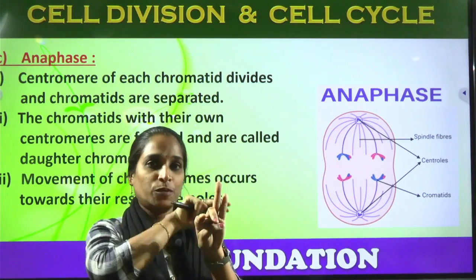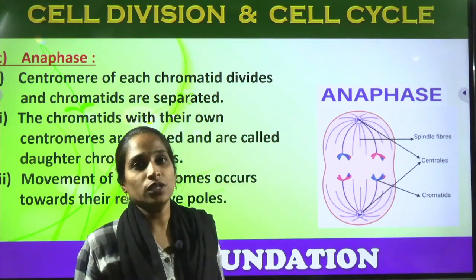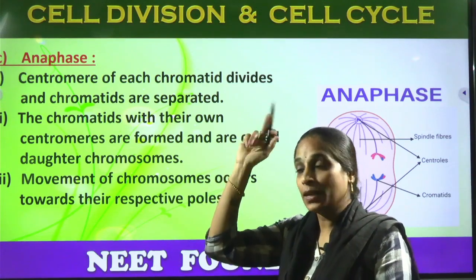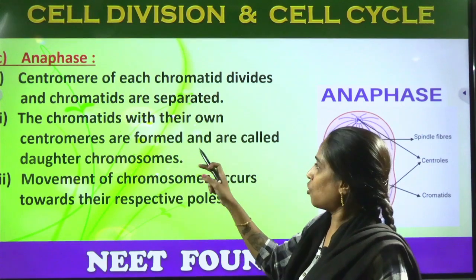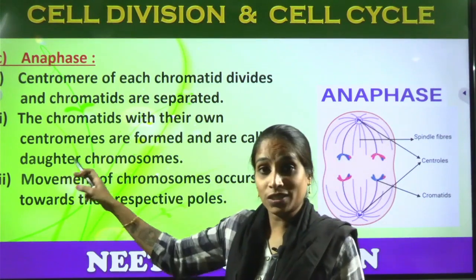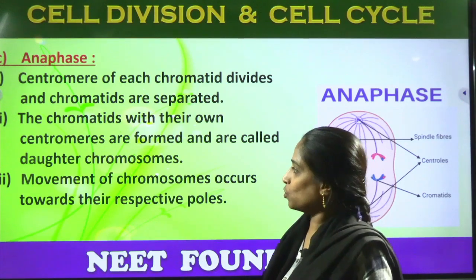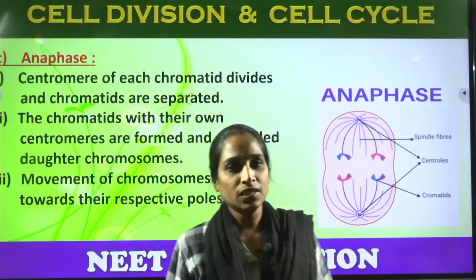The two chromatids of P and Q will be pulled by the spindle fibers, and they will move towards the opposite polar regions from the equatorial plate in the metaphase. The chromatids, with their own centromeres, are formed and are called daughter chromosomes. After dividing, they become daughter chromosomes. So the movement of each chromosome occurs towards their respective places.